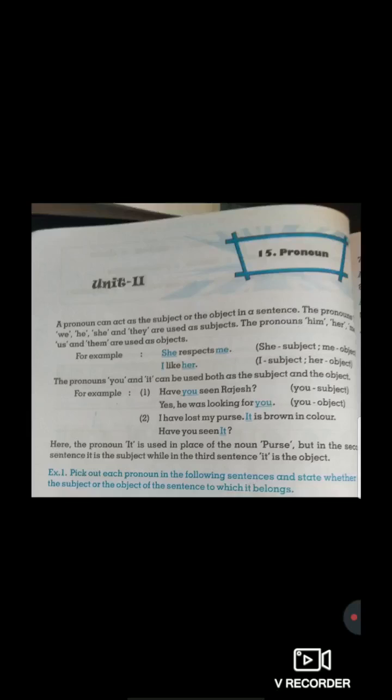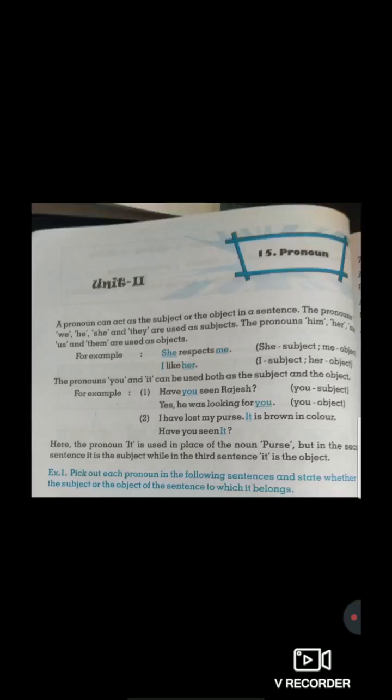So students, first of all, what is the meaning of pronoun? A pronoun can act as the subject or the object in a sentence. The pronouns I, we, he, she and they are used as subject. The pronouns him, her, me, us and them are used as object.